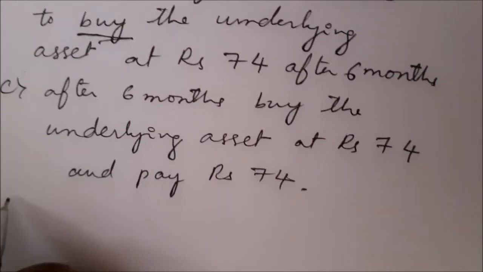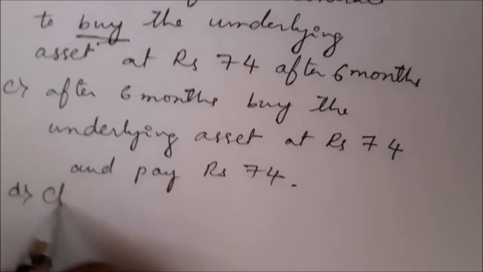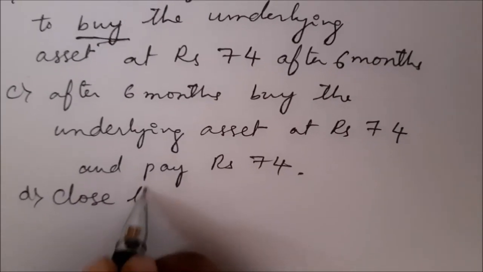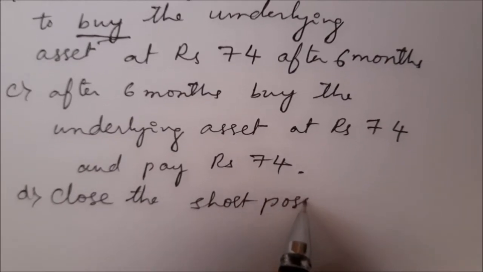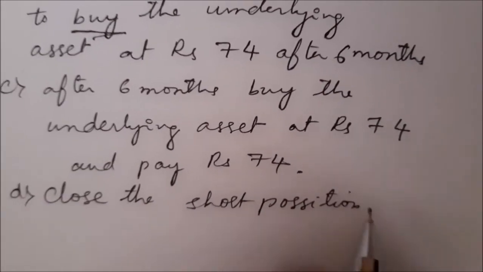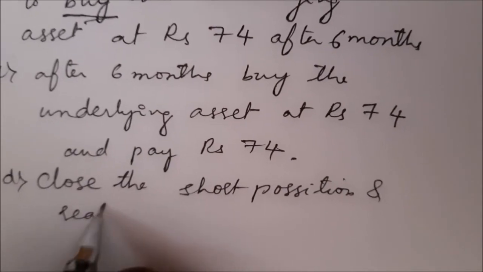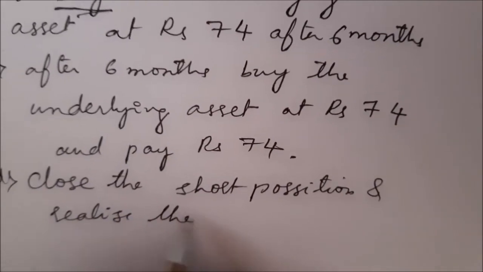And the fourth step, close the first step. Close the short sell position and realize how much? 78 with interest for 6 months.